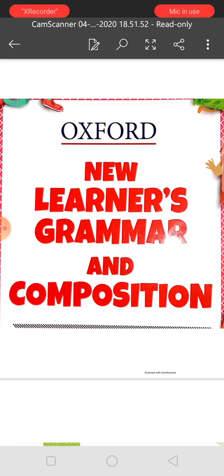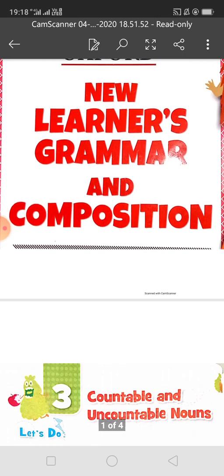I'm Shashwati ma'am here. In our first class, we have read about common noun and proper noun. In our next class, we must read singular and plural nouns, but by mistake, I have sent chapter 3. So I apologize to the teachers and parents.